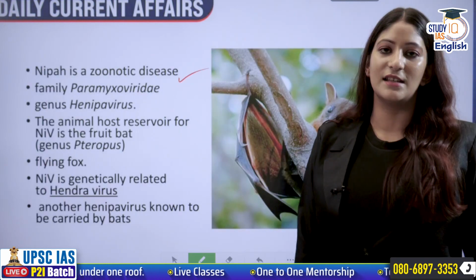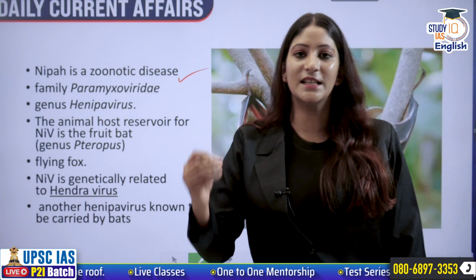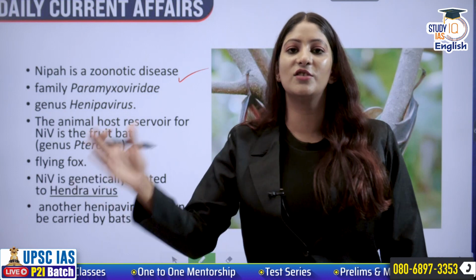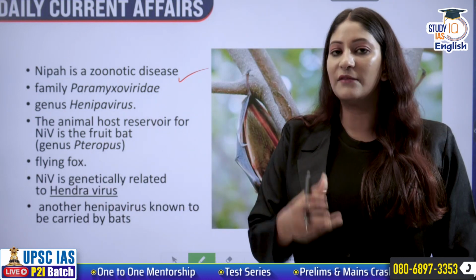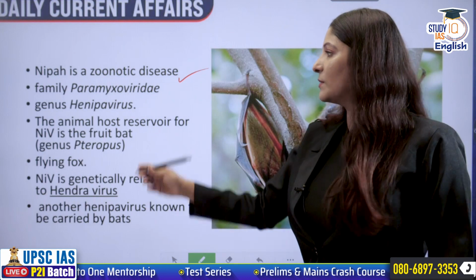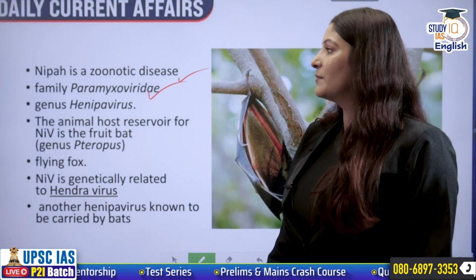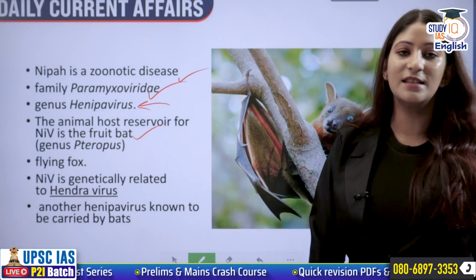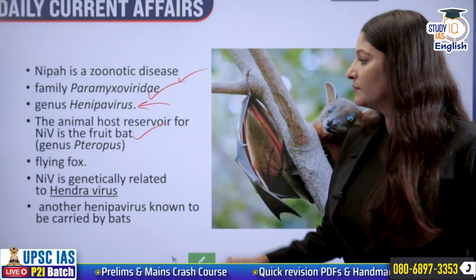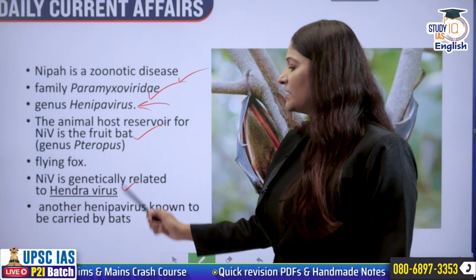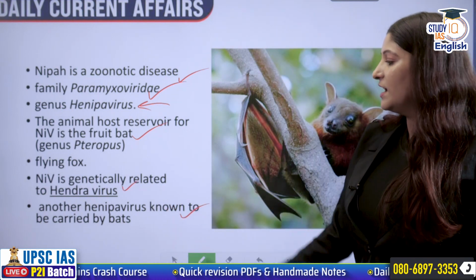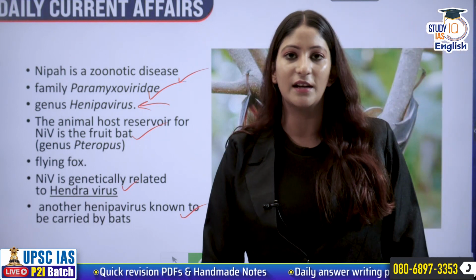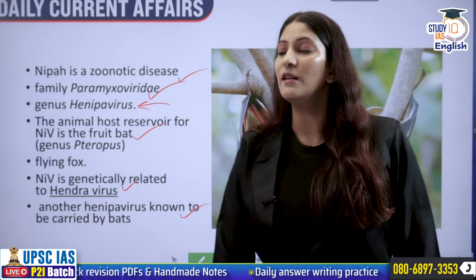Nipah is a zoonotic disease. That means this disease can jump species. From the species of animals, it has jumped to humans, and thereafter humans will infect other humans. It belongs to the family Paramyxoviridae, and the genus is Henipavirus. The animal host is the flying fox or fruit bat. It's genetically related to the Hendra virus, and that is why it was very easy for us to understand how bats can be a carrier or reservoir of so many viruses.